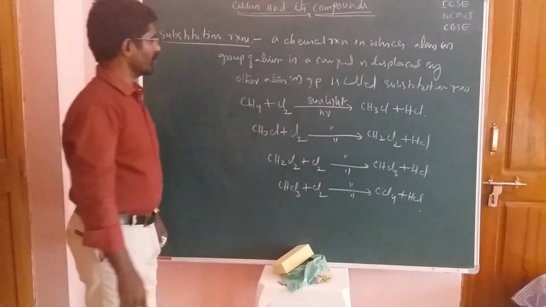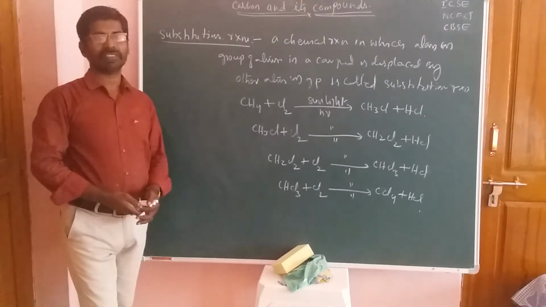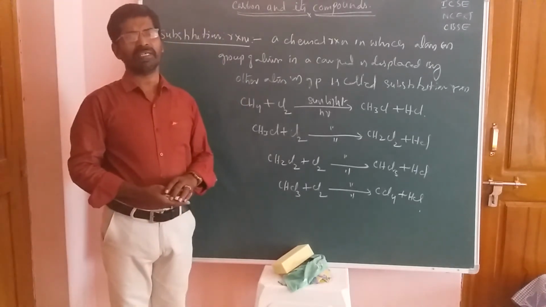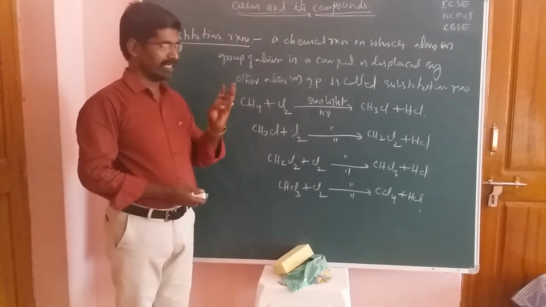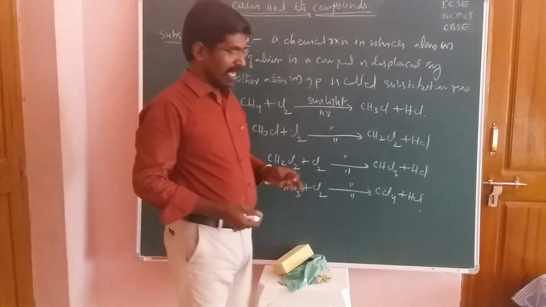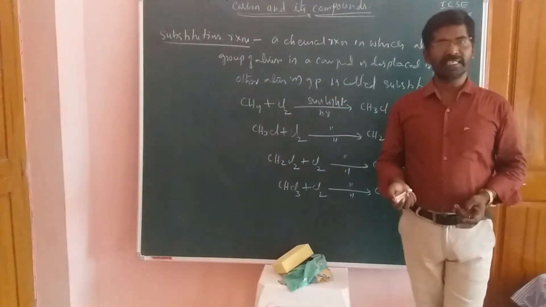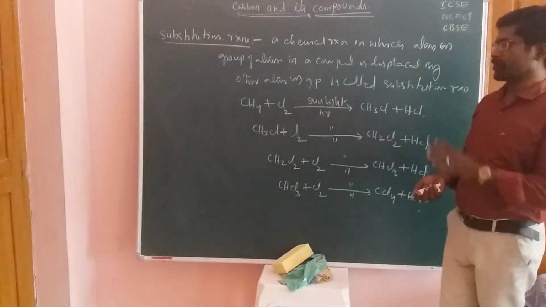Okay students, now this is the complete reaction for the substitution reactions. I hope you have understood up to here. The first one is the combustion reactions, the next one is oxidation reactions, the third one is addition reactions, and the fourth one is substitution reaction.